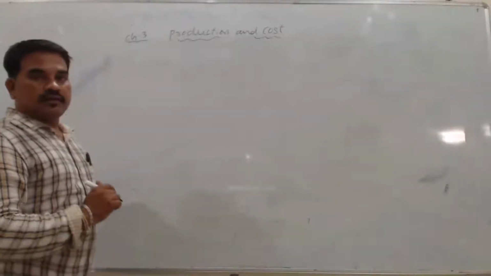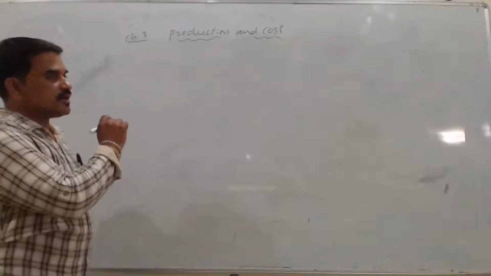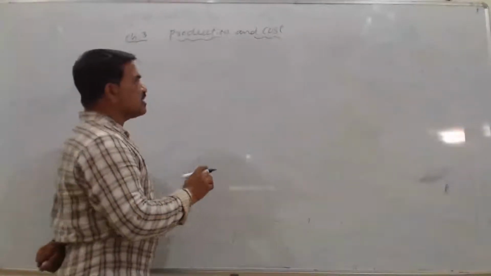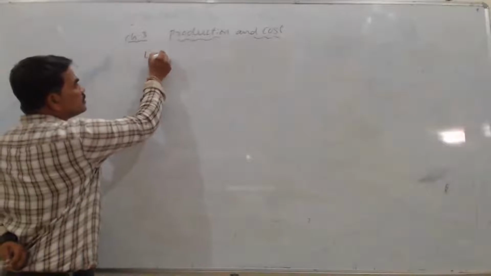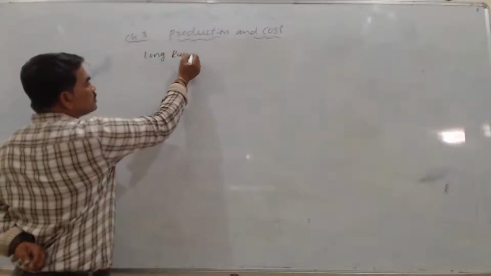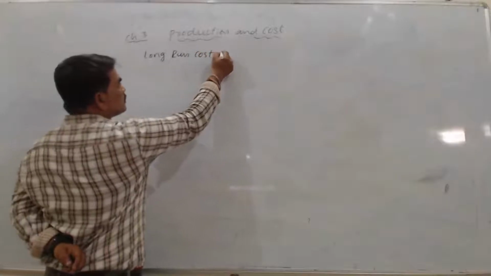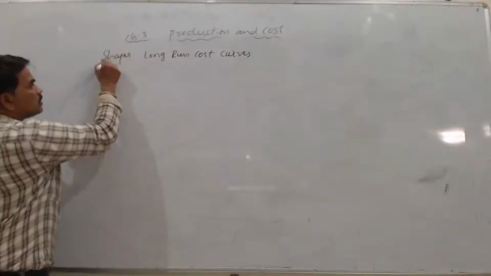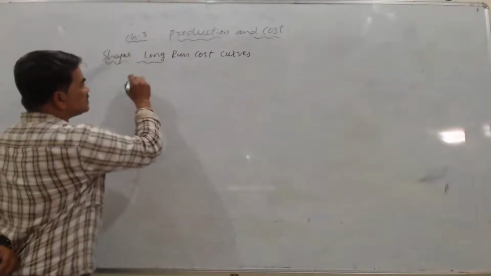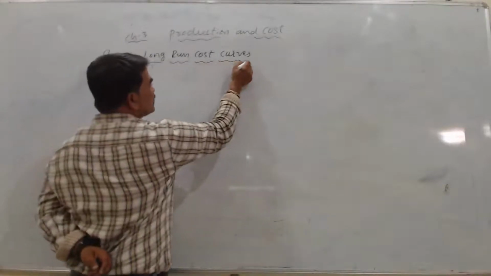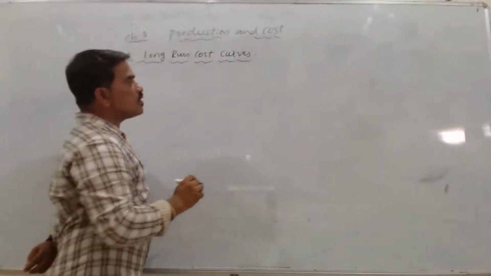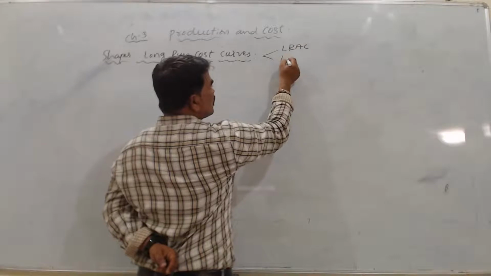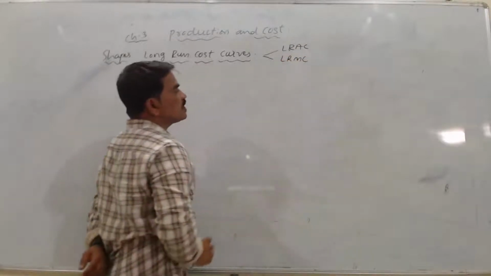And also in short run cost, we tried to understand the shapes of the curves. In short run cost curve shapes, we tried to understand. In the same way, in long run, we'll try to understand the shapes of long run cost curves. So, what are the two costs we have? This is long run average cost and long run marginal cost. Fine.